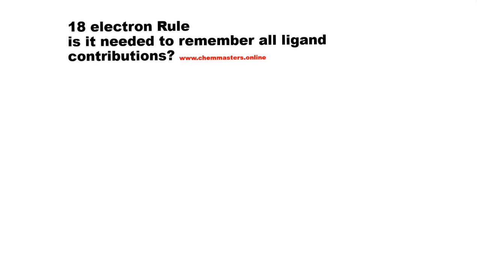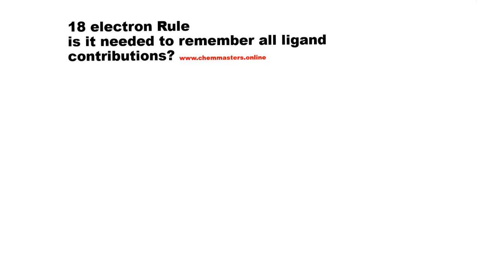What is the reason? We have lots of ligands which can coordinate to the transition metal in its complex. Each and every ligand can contribute electrons or valency electrons differently from other ligands.